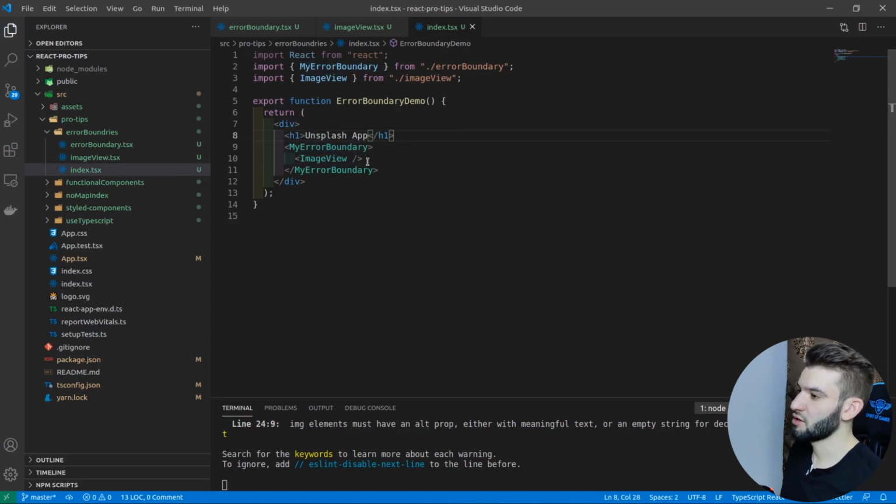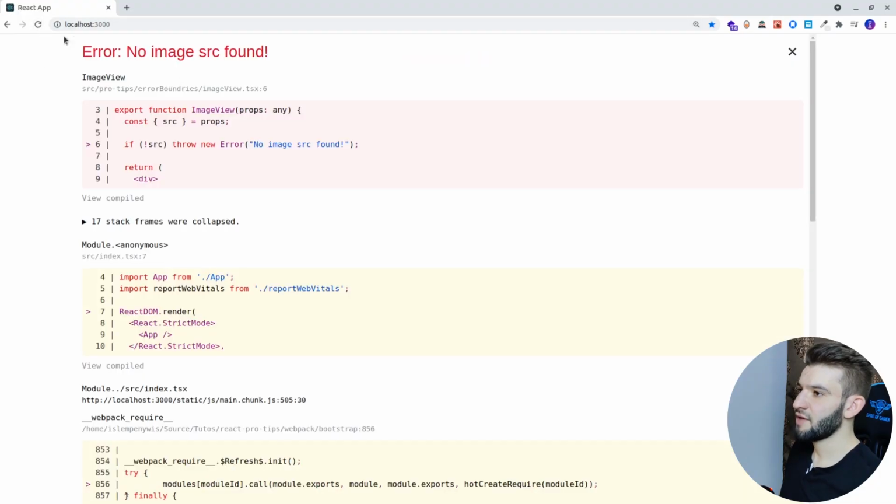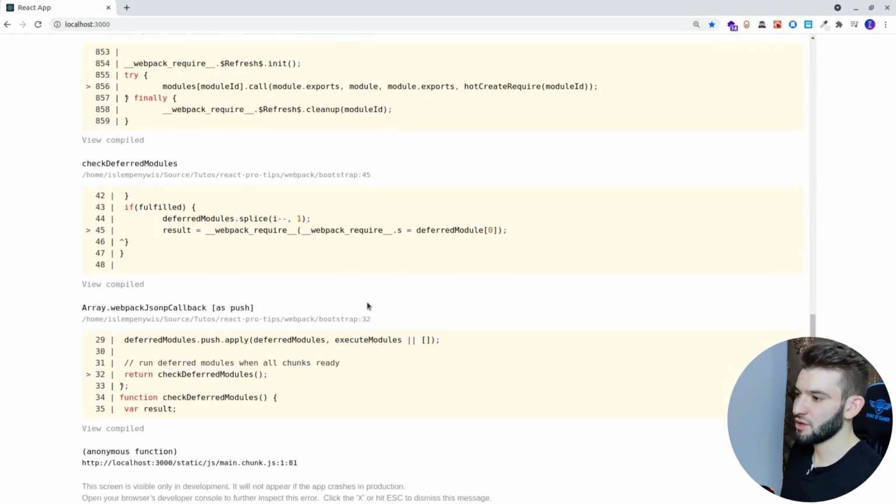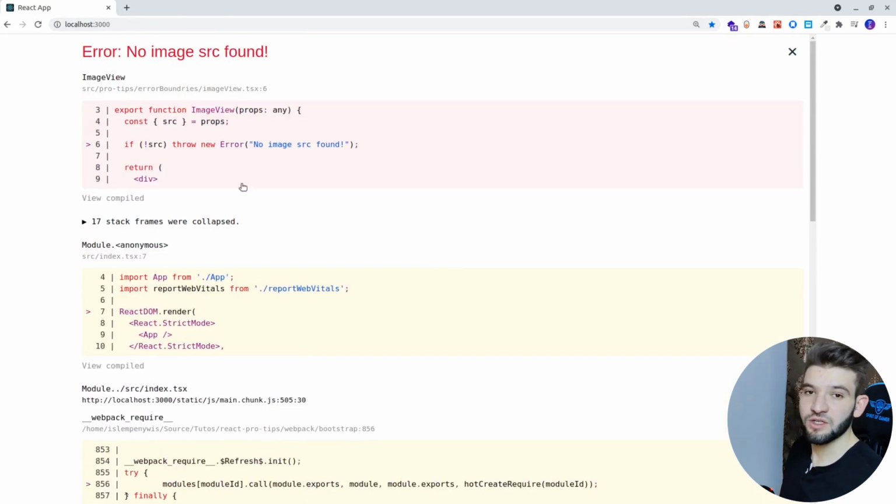So it has to be a child there, and it has to know about it. So we can go ahead and do that. We'll click save, we go back. So you see, I just refreshed that and we got the error already. This is not the error you want, of course, but this one is only here because we are in development. If the app is in production, it's not going to show that.